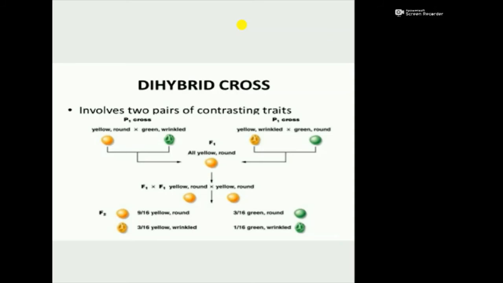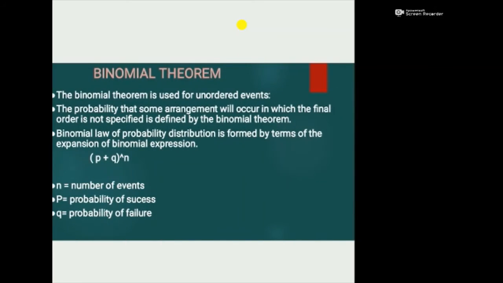Here we already discussed. Next is the binomial theorem. The binomial theorem is used for unordered events. The probability that some arrangement will occur in which the final order is not specified is defined by the binomial theorem. The binomial law of probability distribution is found by the terms of the expansion of the binomial expression (P plus Q) raised to n, where n is the number of events, P is the probability of success and Q is the probability of failure.